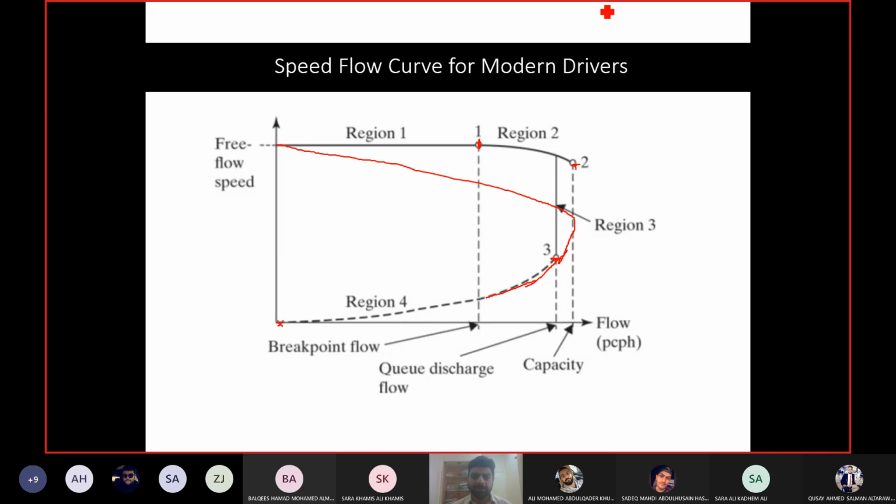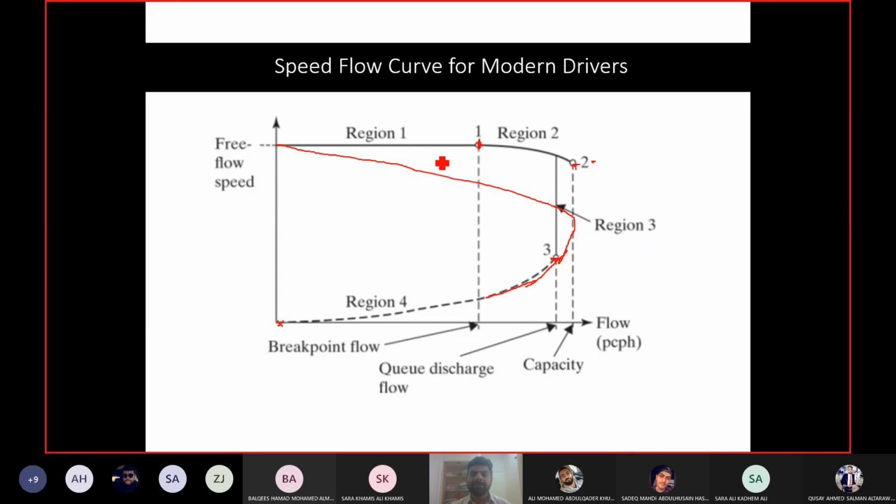Okay, why does this happen? And then you can see from region 1 to region 2. Now region 1 and region 2 are very close to the capacity, right? You are almost at capacity, but still the speed is not decreasing that much. So maybe it was 60 here, then here it is maybe 50 or something. So there's not much change between 1 and 2 as well.